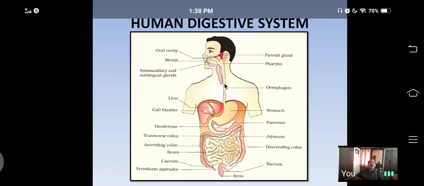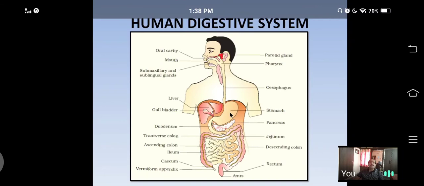It does not have any glands, but the movement of food in the esophagus is by a special type of wave-shaped muscular movement called peristaltic movement. The esophagus pushes food from the pharynx to the stomach by peristaltic movement.